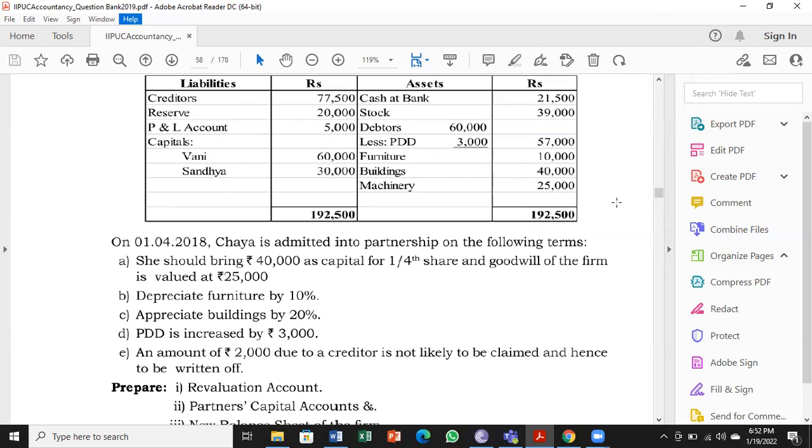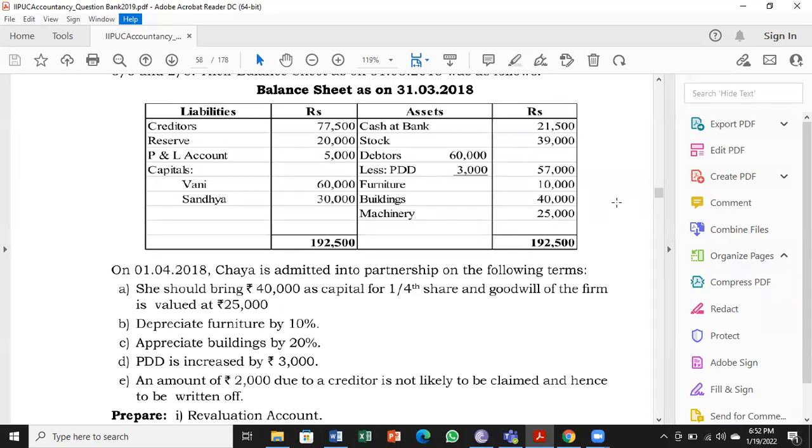On 1/4/2018, Chaya is admitted into partnership on the following terms. A. She should bring 40,000 rupees as capital for 1/4 share, and goodwill of the firm is valued at rupees 25,000. You have to watch out for the words, very important. Valued. Goodwill of the firm is valued. Underline the word valued, and also underline goodwill of the firm. It is not for one partner, it is for all the three partners together,